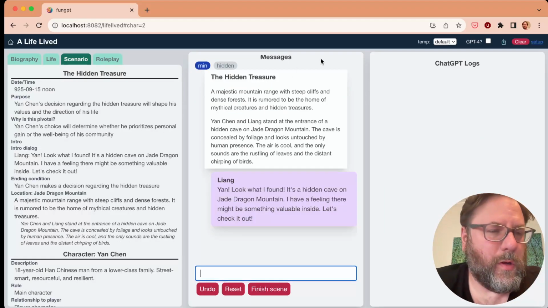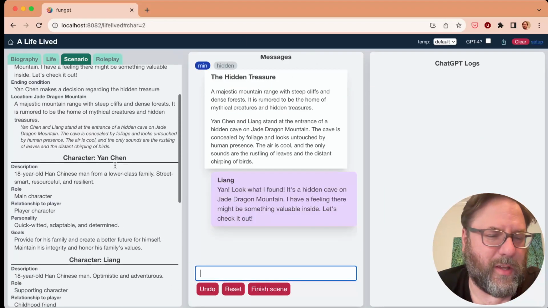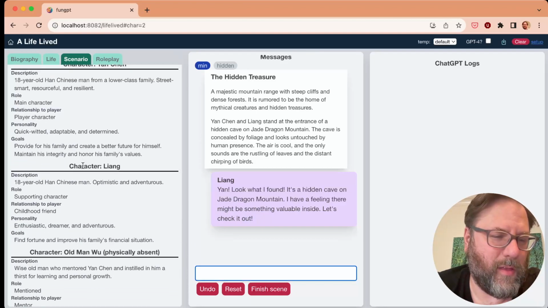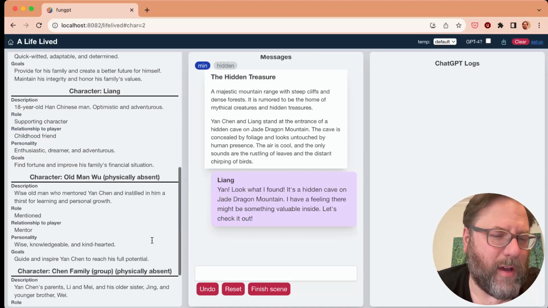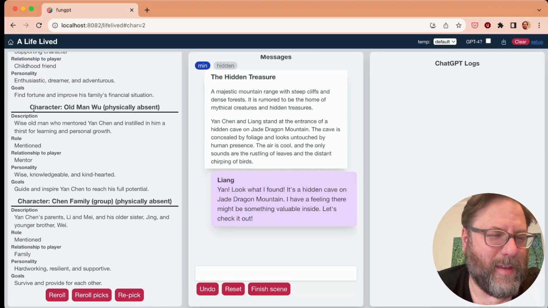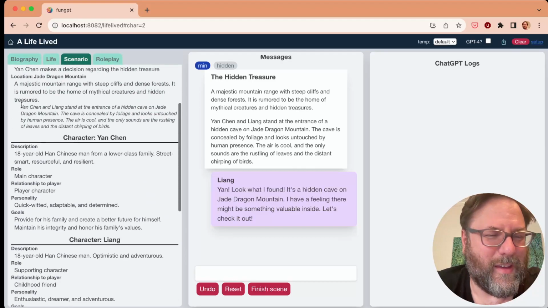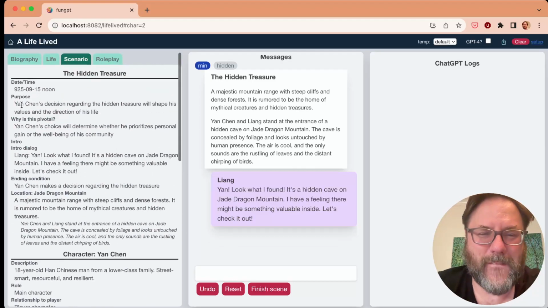Okay, I made a new scenario that this time actually has another character, Liang. This is actually a character that appeared previously as a best friend. And then of course, when you have it identify characters, it often identifies people who aren't present at all. So who knows? It's this constant process of nudging.